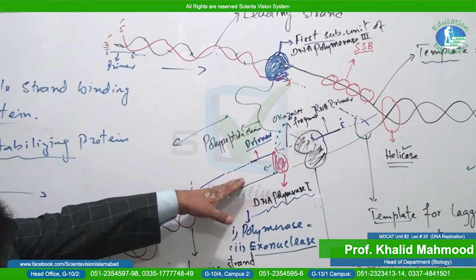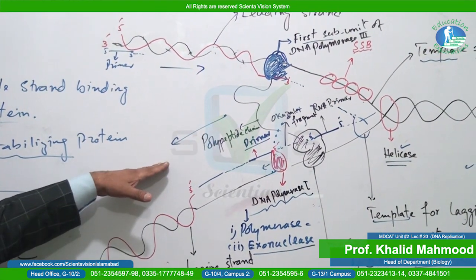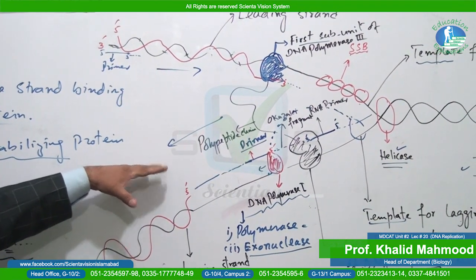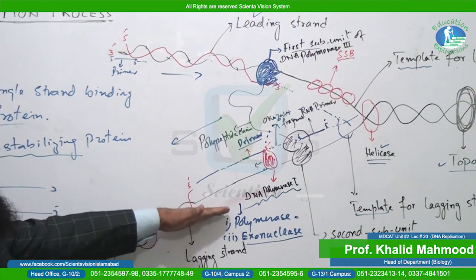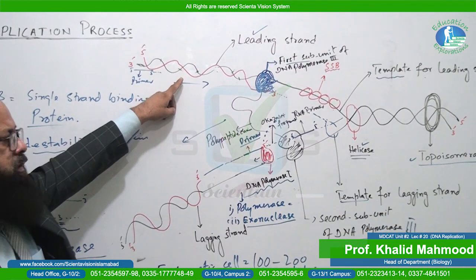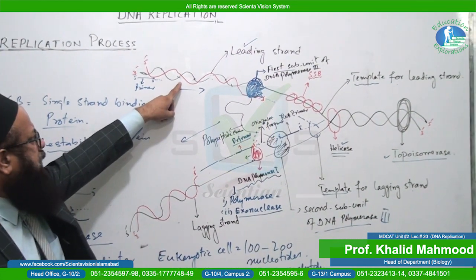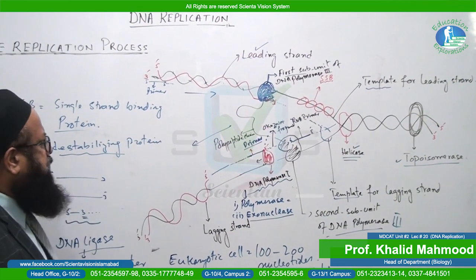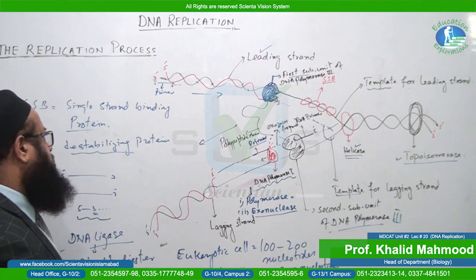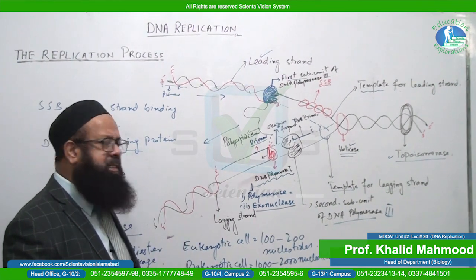And what is the direction of discontinuity? Away from the replication fork. So in this way, the two templates of DNA form two daughter strands. One is the leading strand, the other is the lagging strand. So in this way, the process of replication proceeds in cells.